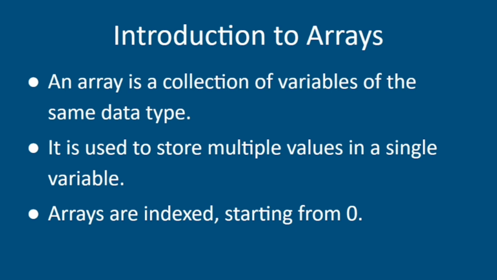It is used to store multiple values in a single variable. That's why this is very important. If we are using multiple variables, but we want to store them in a single variable, so that we can access the multiple values from the single variable, the array is used for that. And basically array index starts from zero. Basically in programming, the numbering starts from zero. So the array starts from zero and so on to the ending.